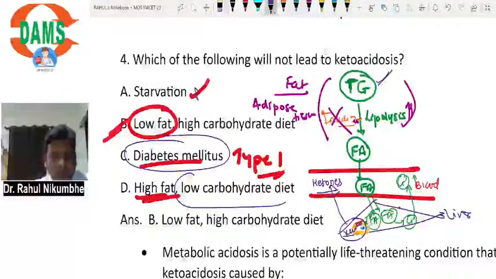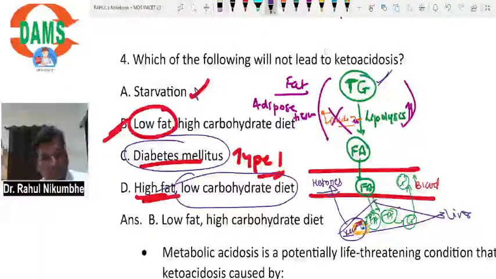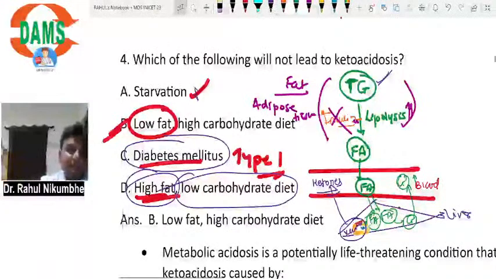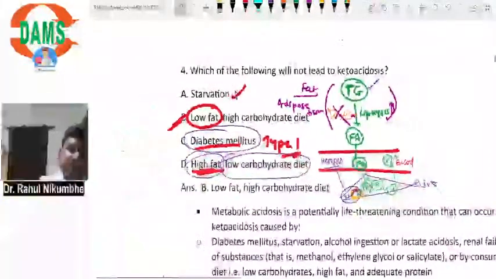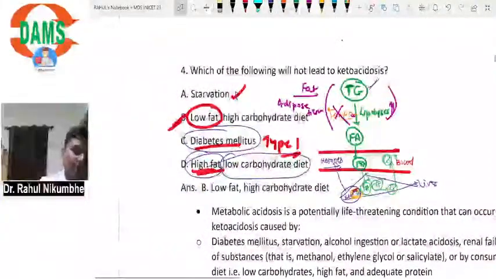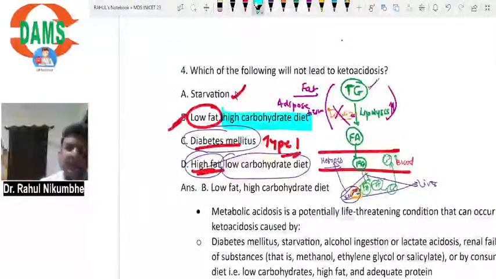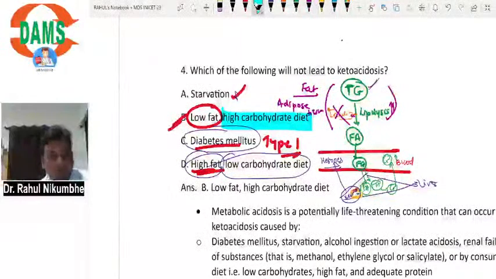In a low carbohydrate diet, again glucose will be insufficient, so the body is not getting glucose and is getting fats. So now fats will be converted to ketones. In patients having a low fat diet and high carbohydrate diet, the body will utilize the carbohydrates, the glucose, as a form of energy.